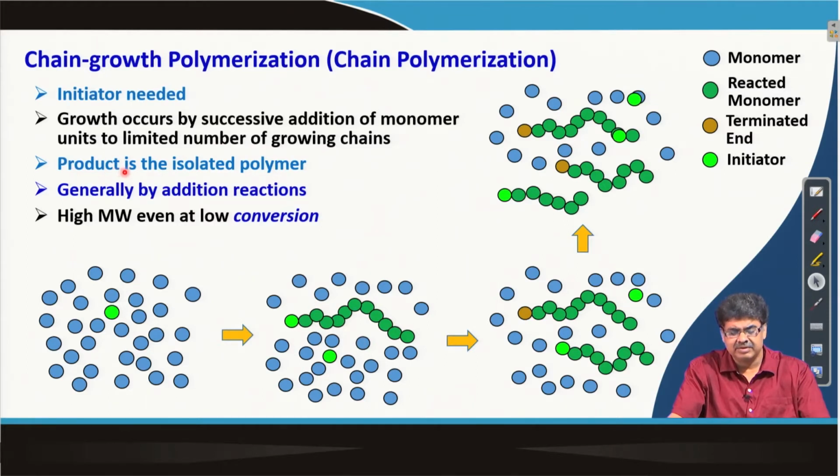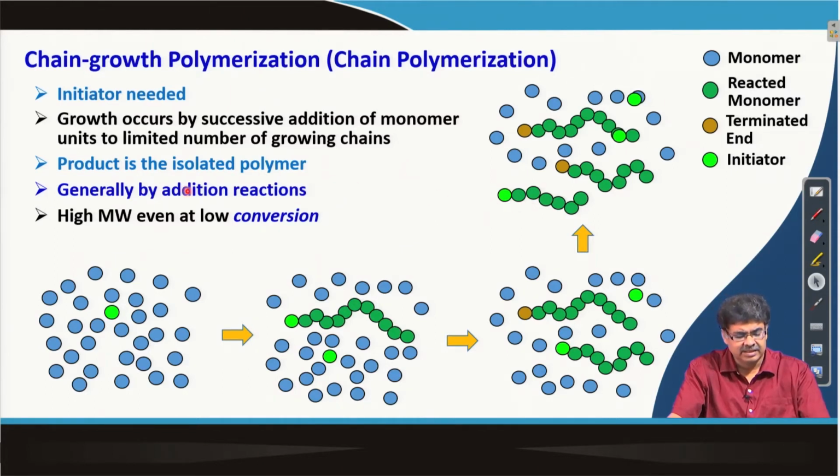And one important thing we also discussed, that in this case at the end of the polymerization we need to isolate the polymer chains, and our actual product is the isolated polymer chains, not the final mixture after the reaction.